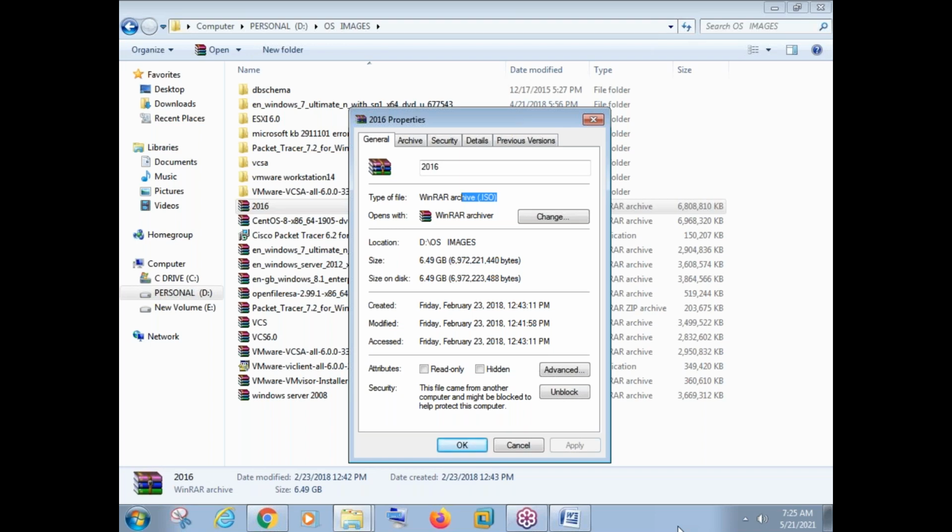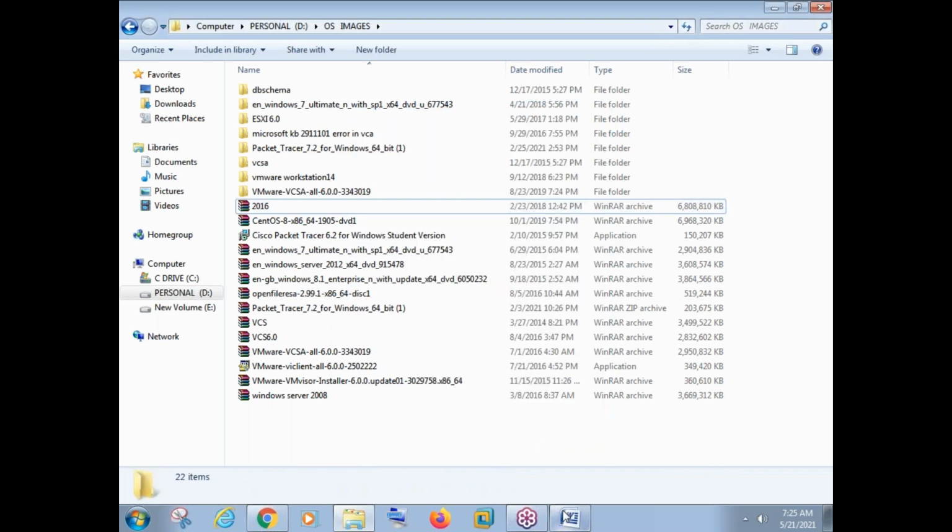Instead of taking the operating system on a DVD, we can take the operating system in this ISO image, and this ISO image we can copy to a pen drive and do the installation from the pen drive. Or we can copy this ISO image to a DVD and do the installation from DVD. In case you lose your pen drive or the DVD is broken, no issues, because we already have the ISO image. Again, we can copy this image to a DVD or a pen drive and do the installation on some other machine. That is the advantage of the ISO image.